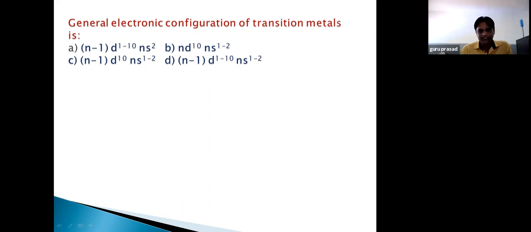So in the outermost shell, 1 electron or 2 electrons can be present. That is because of the exception. So the correct answer is (n-1)d 1 to 10 ns 1 to 2 because of the exceptions. Okay, so we move on to the next question. Which of the following transition metal ions is colorless?